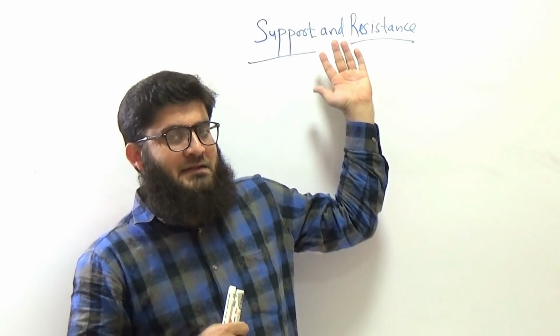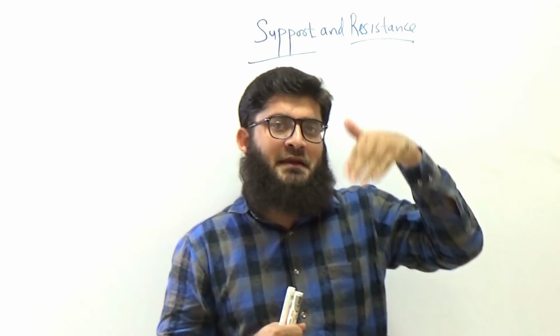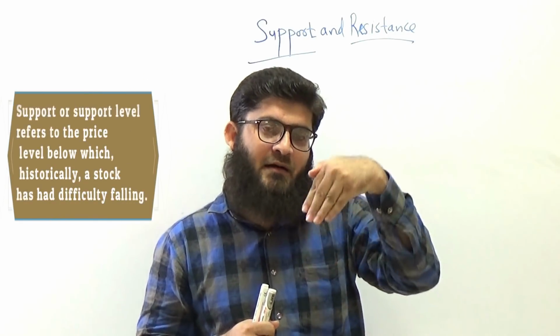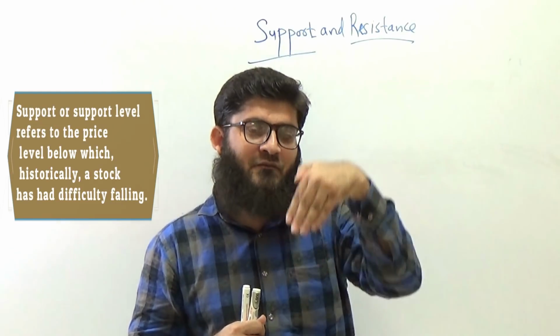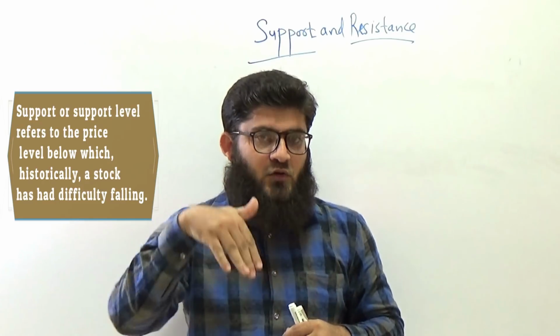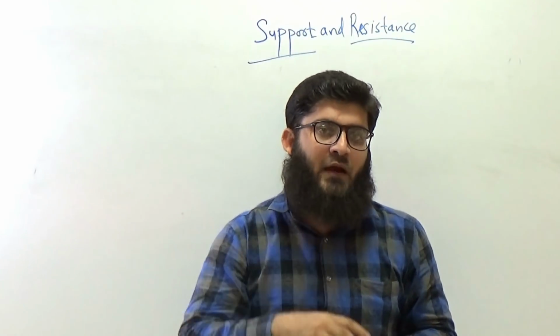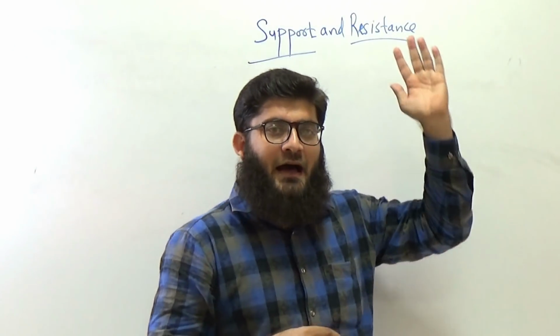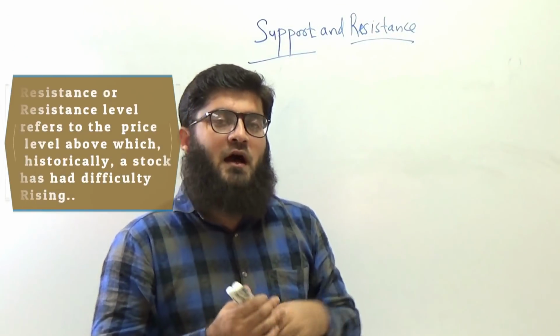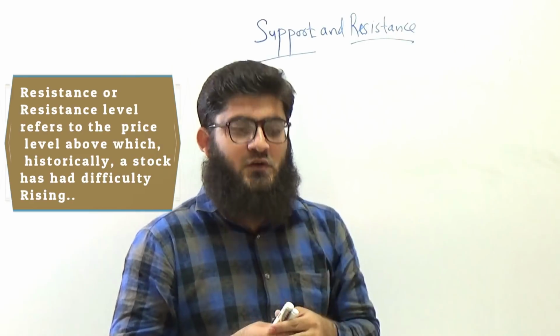Now, what is the support? Support is basically a minimum price point, the lowest price point a stock can go to, below which it finds it difficult to go. That is called the support. And resistance is the highest price point above which the share finds it difficult to go.